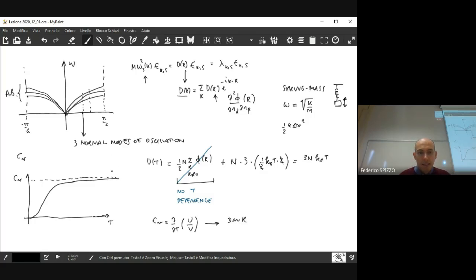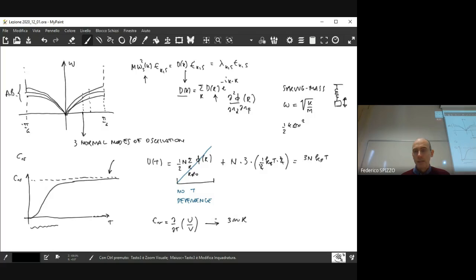This is equal to the high temperature saturation value that we have here. But in this condition, there's no possibility to have any temperature dependence of the value. So even if we have included the possibility for the ions to oscillate, the oscillation is not enough to describe this low temperature behavior.